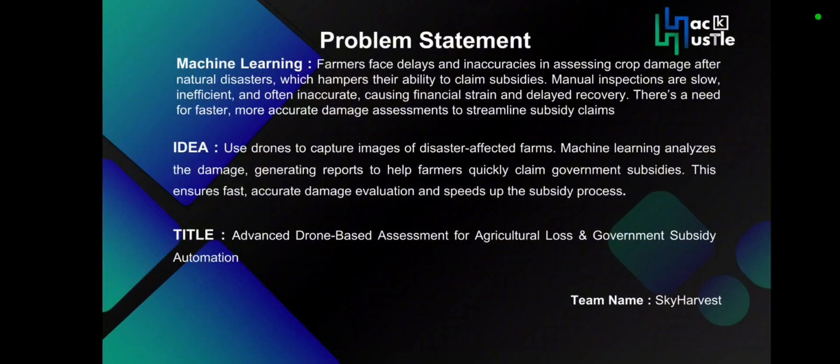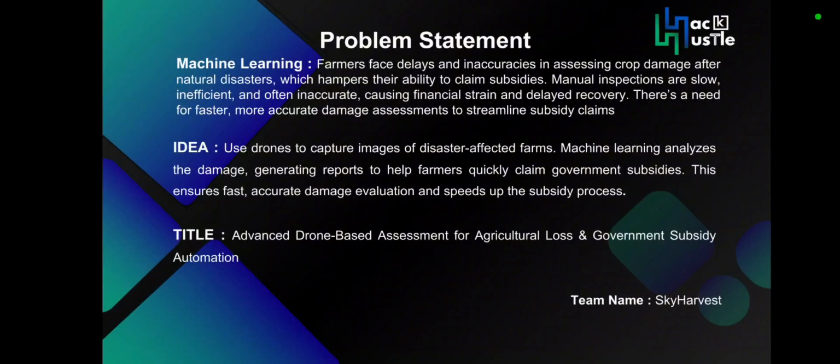So our proposed idea is using drones to capture images of disaster-affected farms and then give them to the machine learning algorithm, which analyzes the damage and generates a report to help farmers quickly claim their government subsidies. This ensures fast and accurate damage evaluation and speeds up the subsidies process.